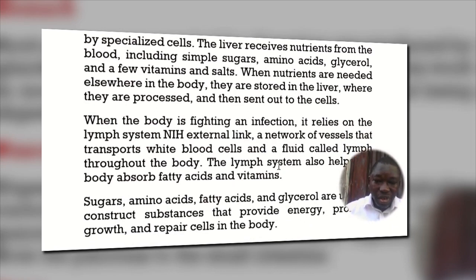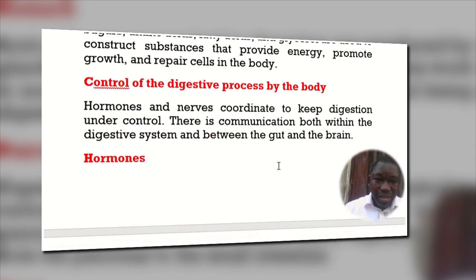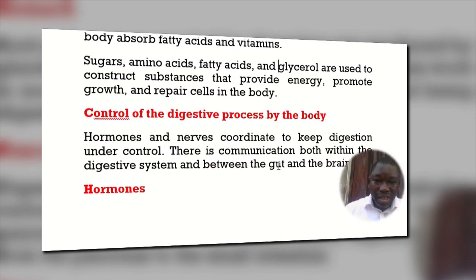When the body is fighting an infection, it relies on the lymph system, a network of vessels that transport white blood cells and a fluid called lymph throughout the body. The lymph system also helps the body absorb fatty acids and vitamins. Sugars, amino acids, fatty acids, and glycerols are used to construct substances that provide energy, promote growth, and repair cells in the body.